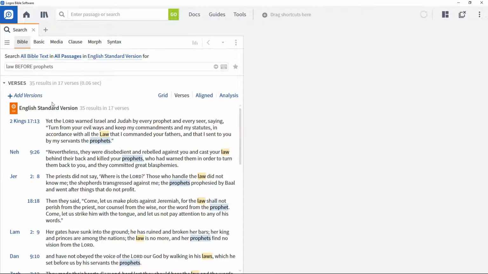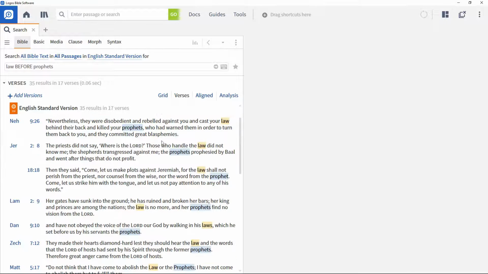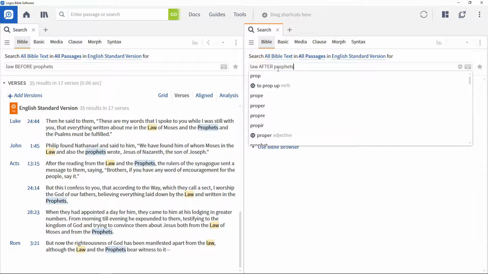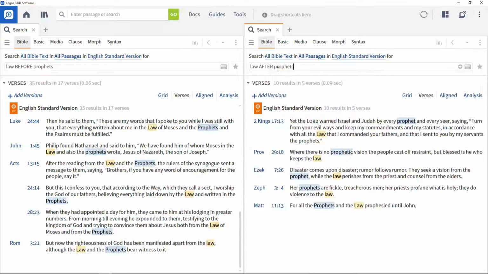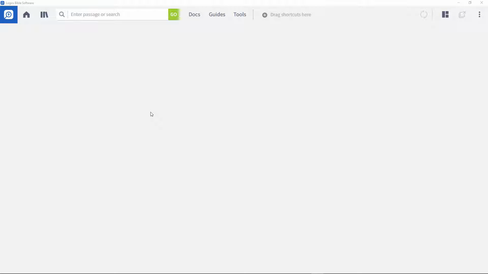Jesus speaks a number of times about the law and the prophets, and they appear together a number of times elsewhere in the Bible. But do we ever read about them in the other order? In this video, I'll show you how to use the before and after operators to search for terms in the order in which they appear in the text.